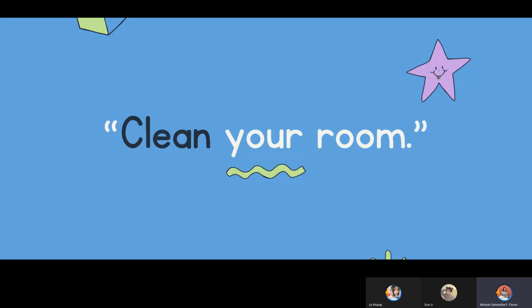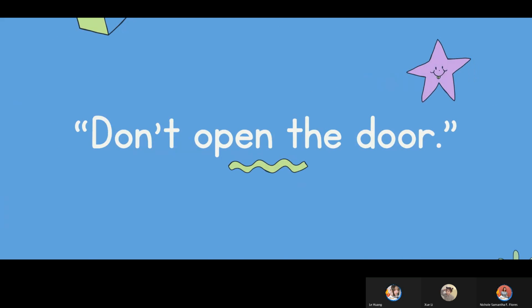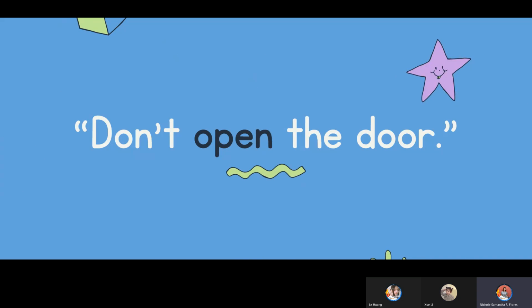The next sentence, can you please read the sentence and tell me what is the word I used to make the sentence imperative? Miss Lishwe? Don't open the door. I think it's open. Okay, thank you. That's correct. We use the word open that makes the command.